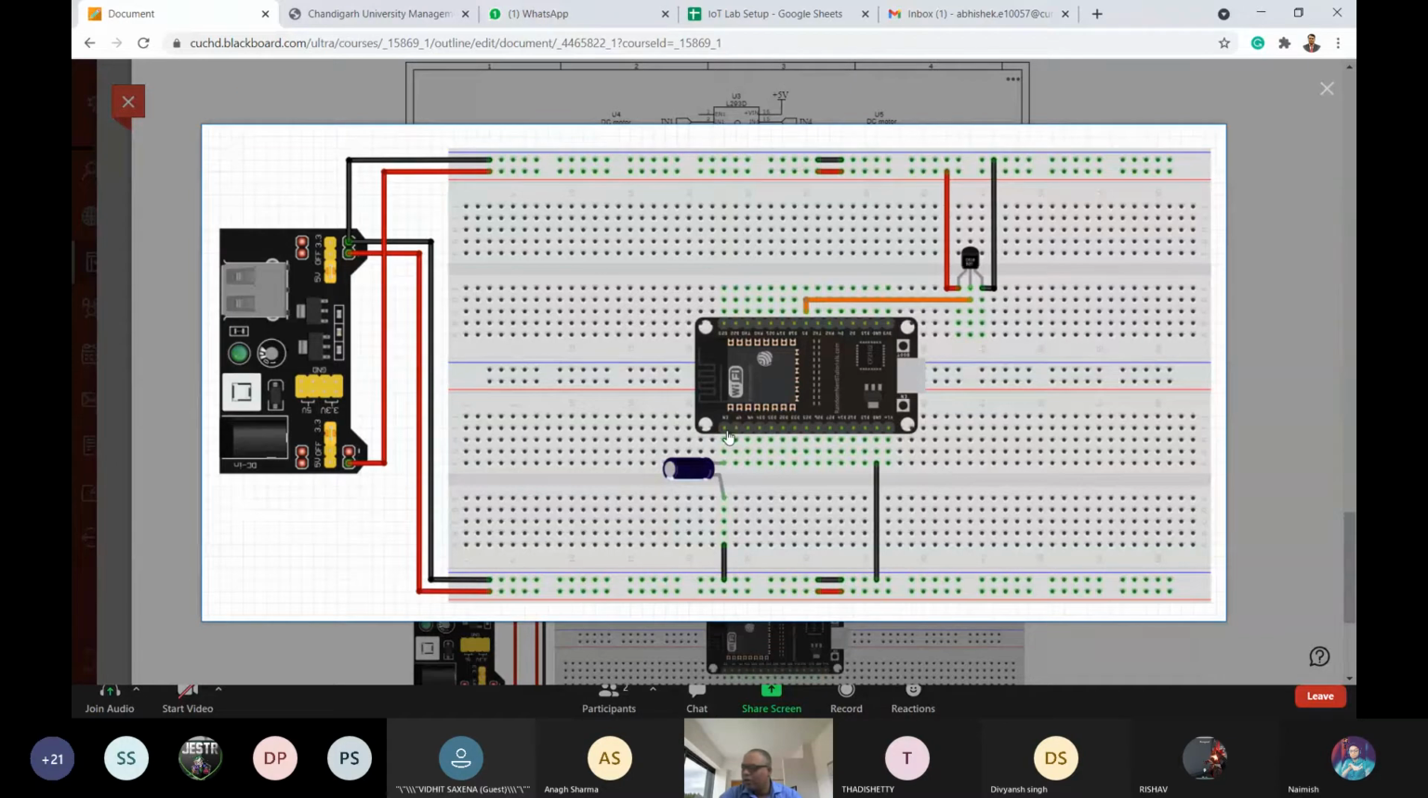And here, the last pin of this ESP32 module is connected to the positive of the capacitor, and the negative of the capacitor is connected to the ground. That is all about the circuit creation, okay.